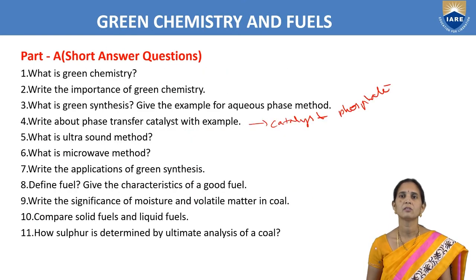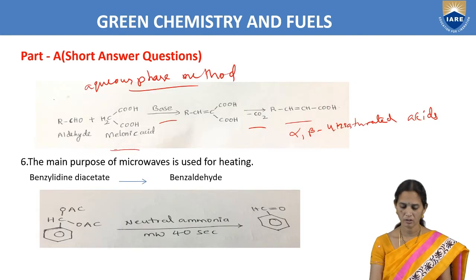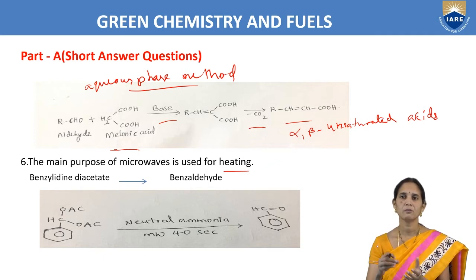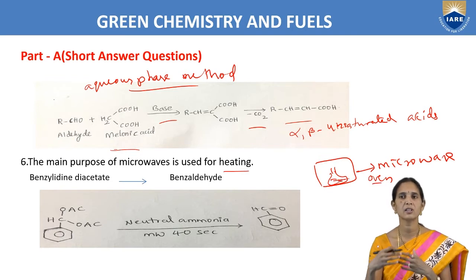Next one, what is the microwave method? The microwave method is nothing but we will apply heating. We have microwaves in our homes. We will take the reaction mixture in a conical flask and keep it in the oven.